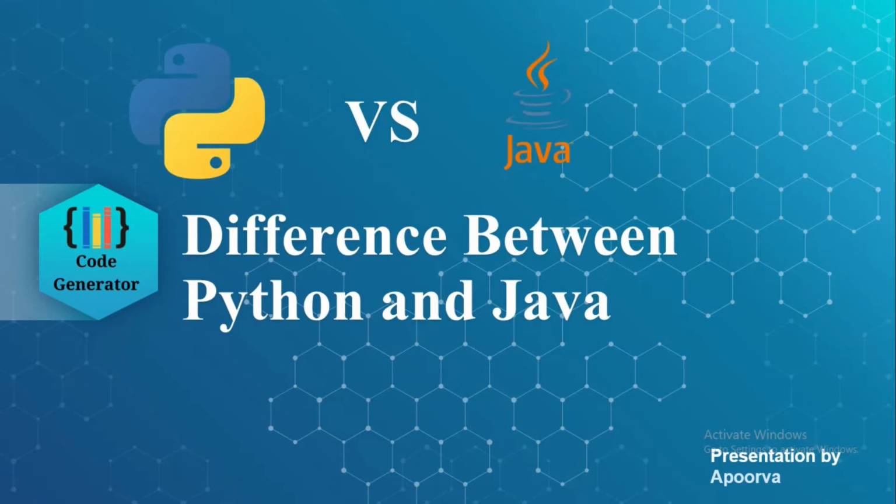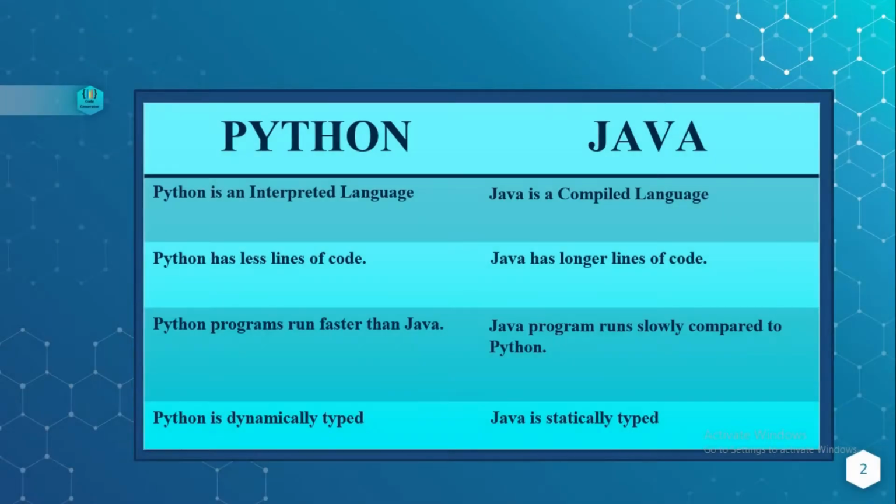Now, let's go to the differences. Python is an interpreted language, whereas Java is a compiled language. Java is compiled at the JVM, that is the Java Virtual Machine. Python has fewer lines of code, whereas Java has longer lines of code. Longer lines means Java includes class, members and everything, whereas Python doesn't.